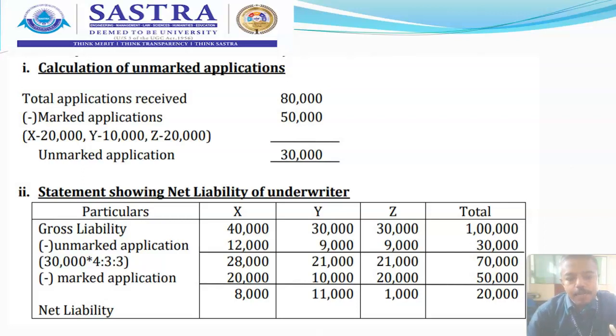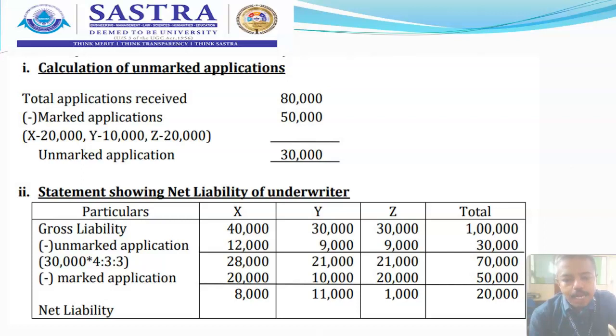The issuing company issued 1 lakh share applications. Of that, 40% is taken over by X as his liability, 30% has been taken over by Y as her liability, another 30% has been taken over by Z as his own liability. So the gross liability is, out of that 1 lakh, 40%, that is 40,000 shares towards X.